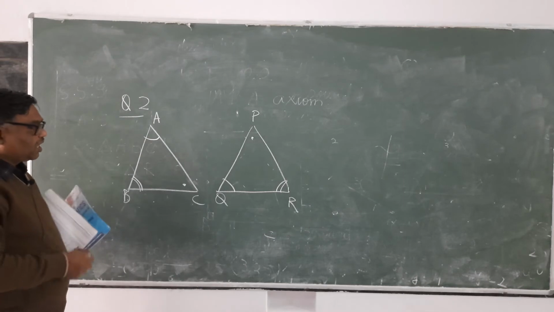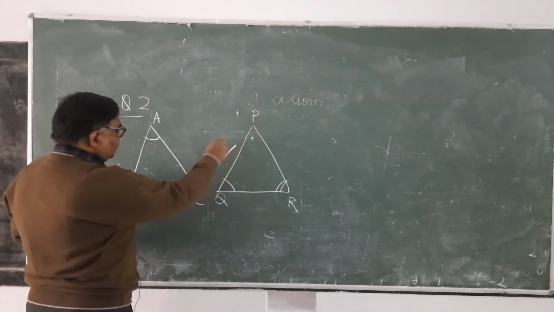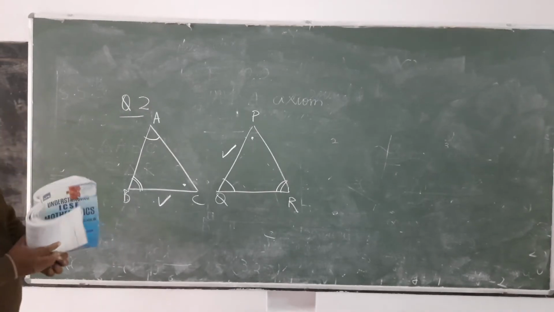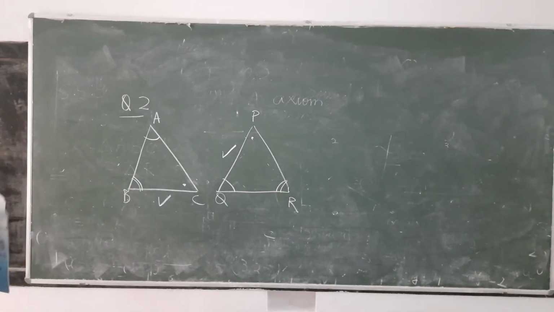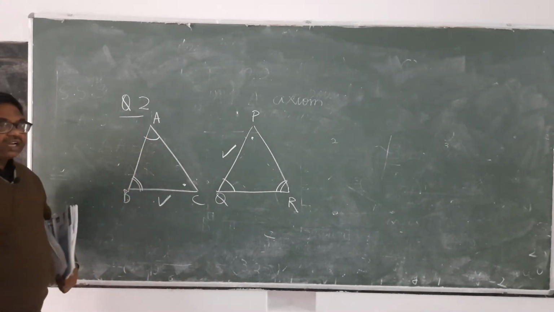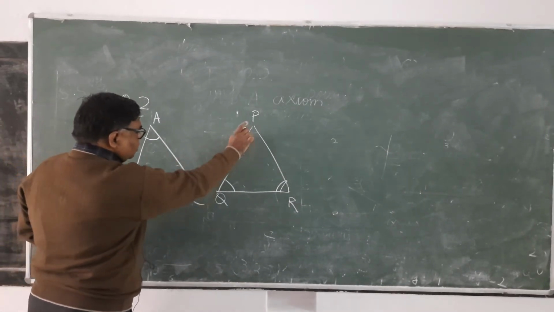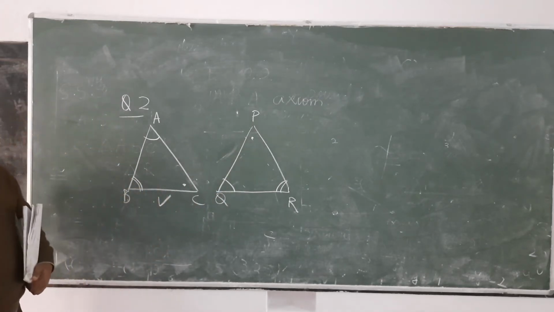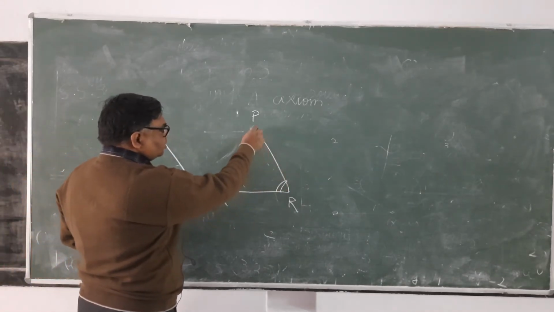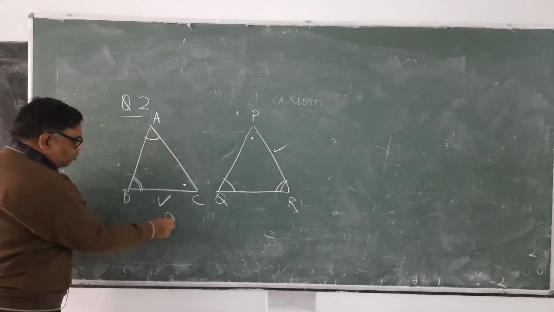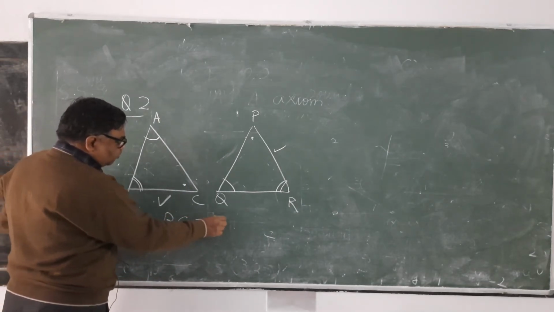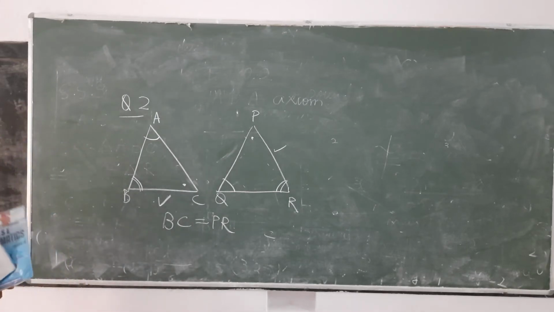Here the question says, which side of this triangle should be equal to BC, so that the two triangles are congruent. If these two triangles are congruent, then which side of this triangle will be equal to this one here? So see here, BC is touching this end and this end. Here these are two angles. It means it will be equal to PR. BC will be equal to PR. This thing is clear because it should touch the same pair of angles.